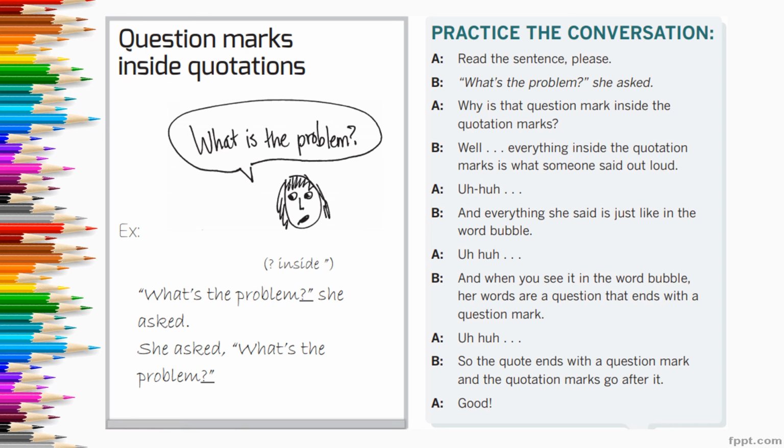Now, we usually don't use two punctuation marks in the same place. So, if there's already a question mark, we don't need an additional comma or period. Look at the example sentence. "What's the problem?" she asked. Notice the question mark goes inside the quotations. Or in the second example, she asked, comma, quotation, capital letter, "What's the problem?" Question mark, and then your ending quotations.